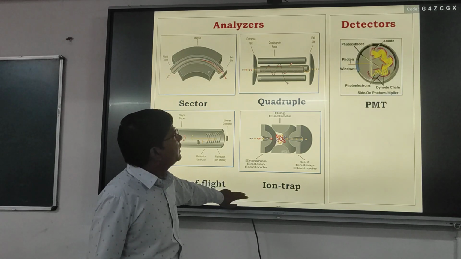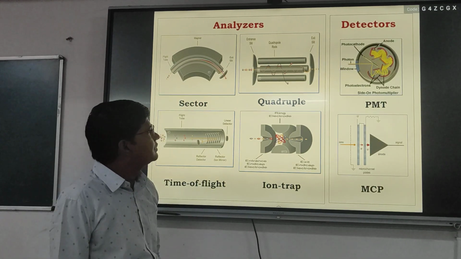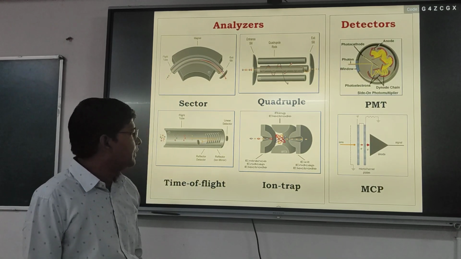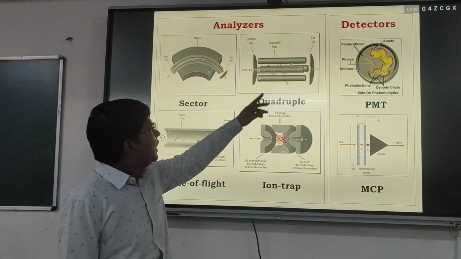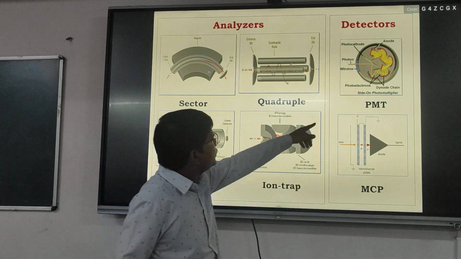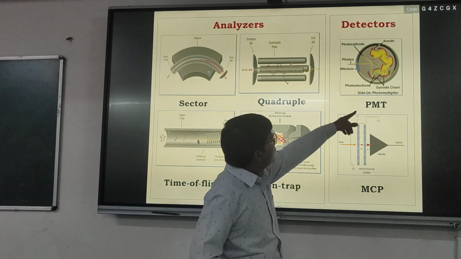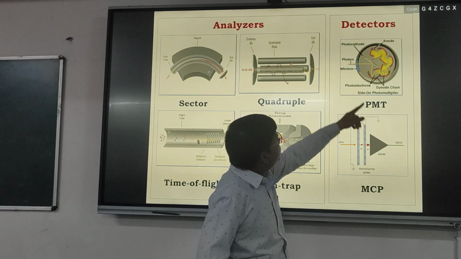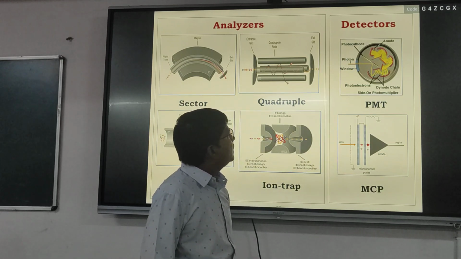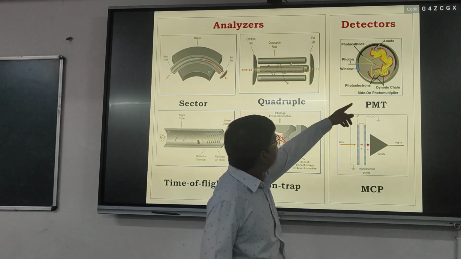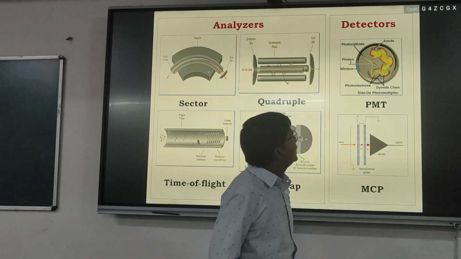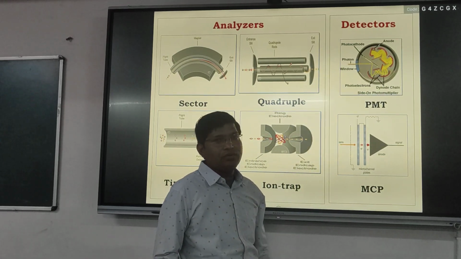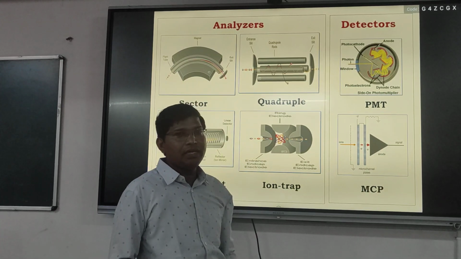Finally, we have the detector. Generally we can use a photomultiplier tube or an MCP, microchannel plate. The PMT is made up of several diodes, the red colored ones here, and these diodes are made of semiconductor material.